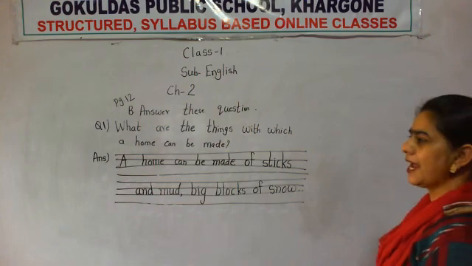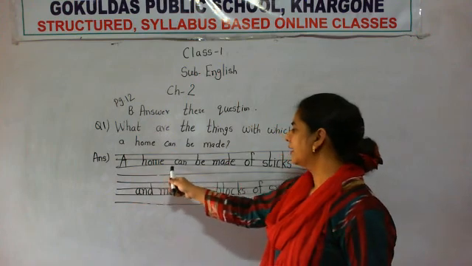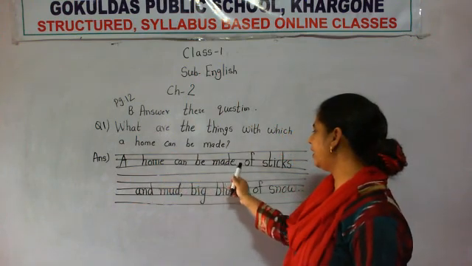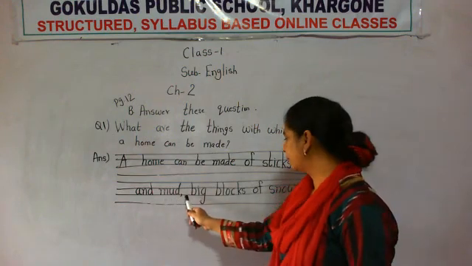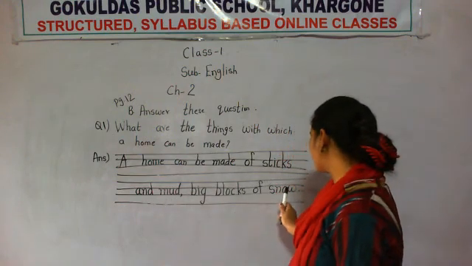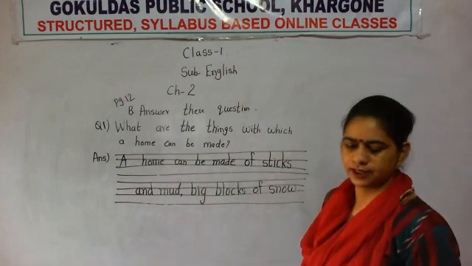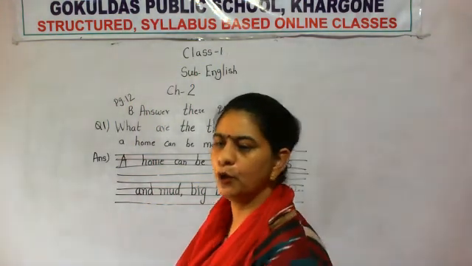You have to read the answer also: A home can be made of sticks and mud, comma, big blocks of snow, full stop. Write this in your notebook.